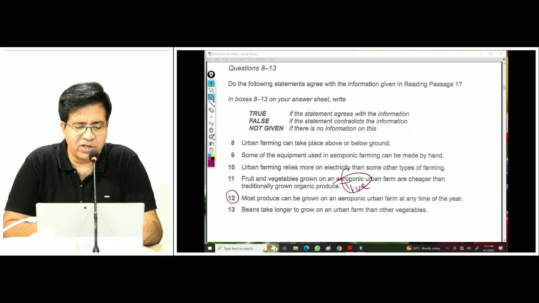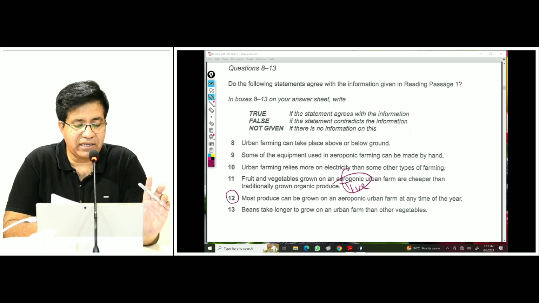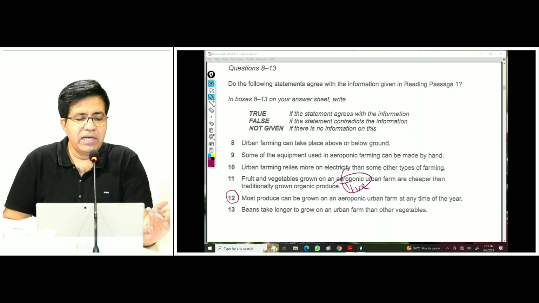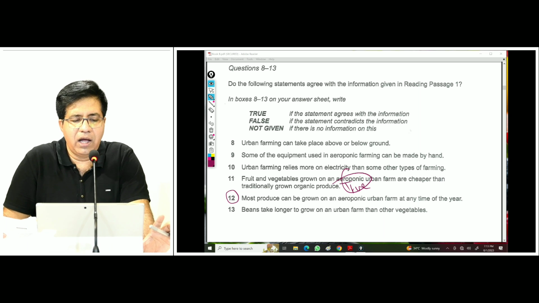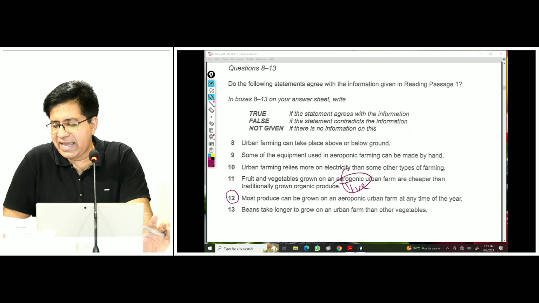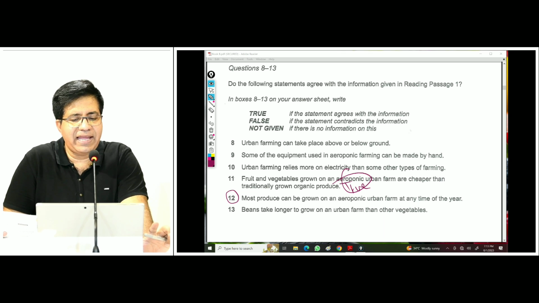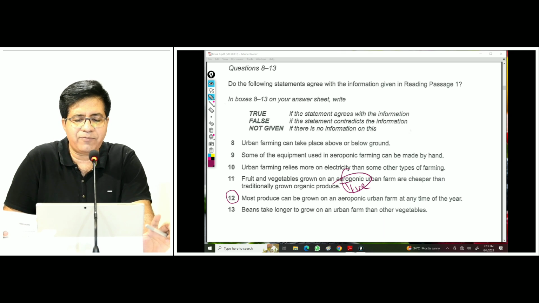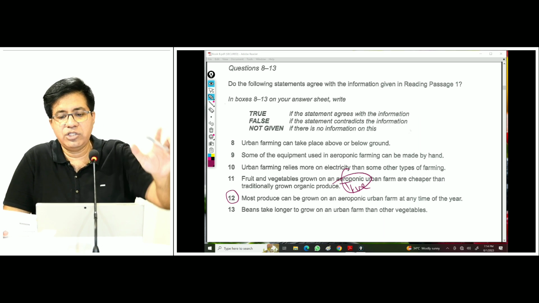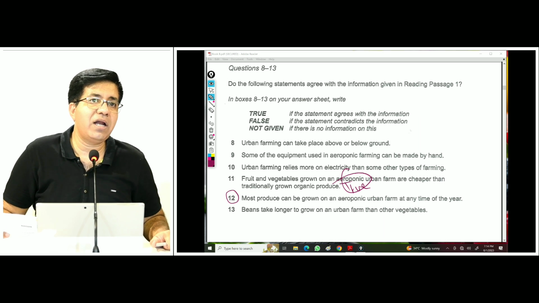Produce grown this way typically sells at prices that, while generally higher than those of classic intensive agriculture, are lower than soil-based organic growers. Now, for soil-based organic growers, they've used this phrase, traditionally grown organic produce. So, they say it is actually lower than that. When they say lower than that, what does it mean? It is cheaper. Actually, lower means something is cheaper. Lower and cheaper, they are synonyms here.